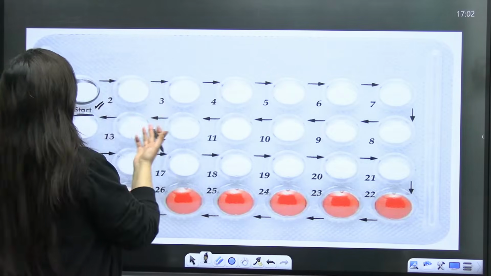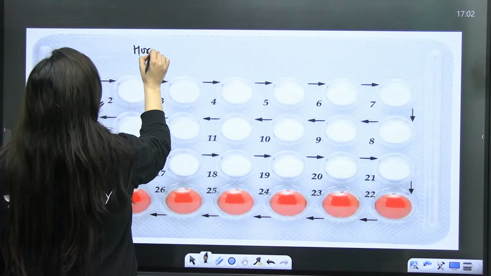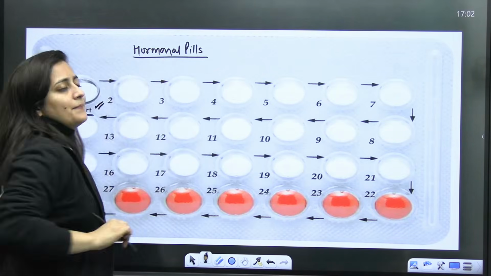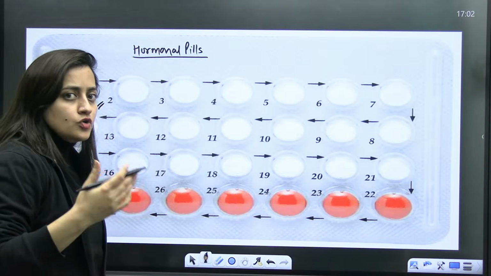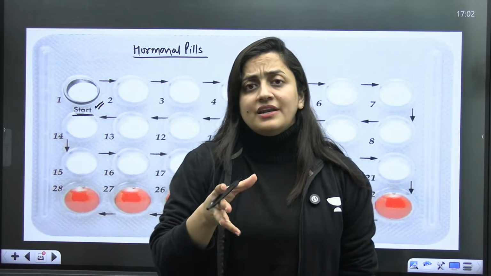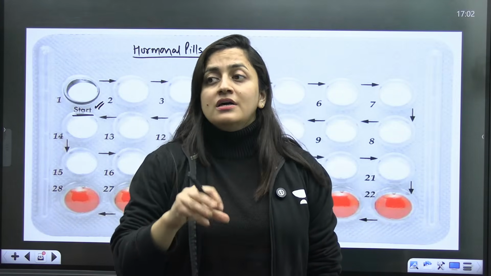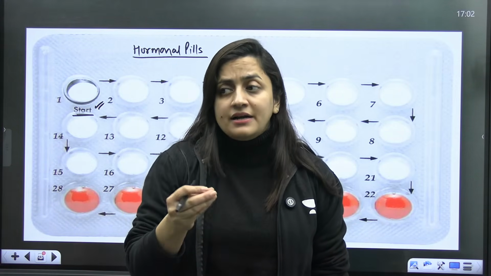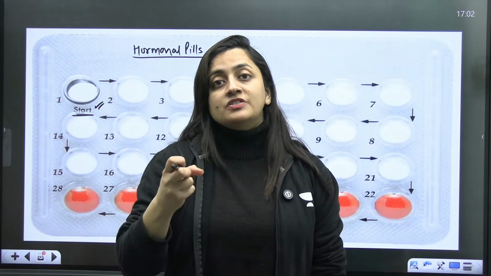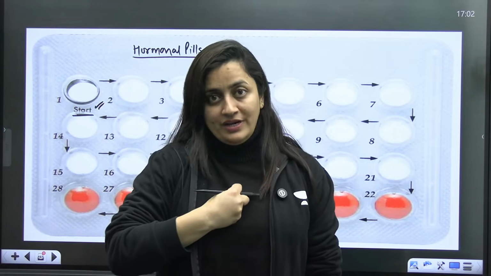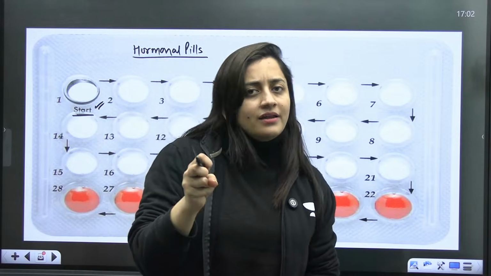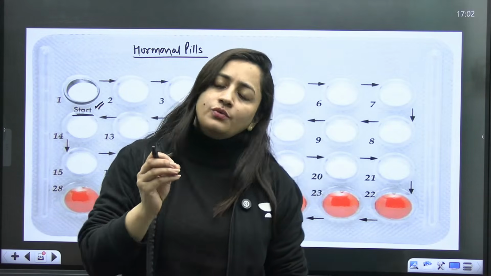Okay, so what are they? They are basically hormonal pills. Firstly, let me explain that to you. They are having the hormones. So we have the combination pills, which contain synthetic progesterone and estrogen. There are also pills having synthetic progesterone only. It depends, right? So combined pills are there, and pills having progesterone only are also there.